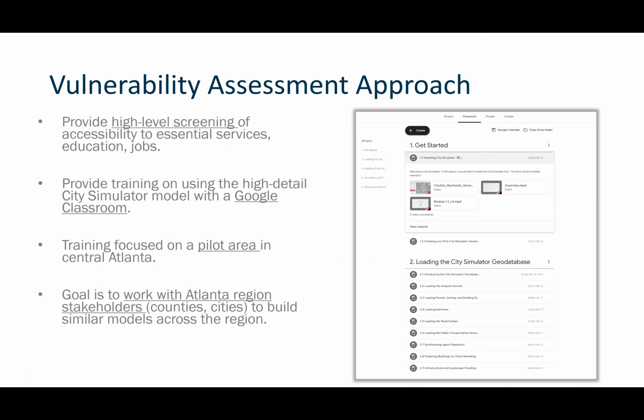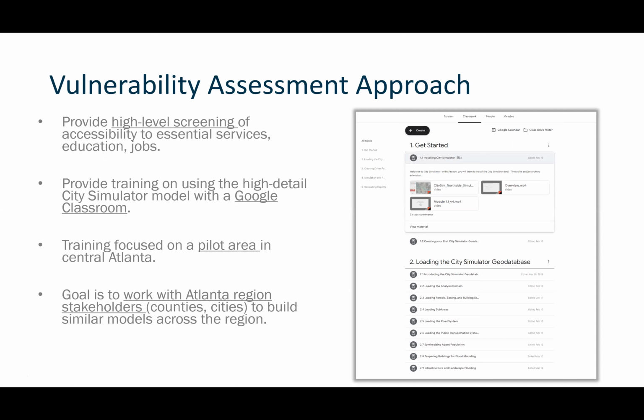So what we did, there were a few things we did within the project. One was to provide a high-level screening tool that looks at accessibility for people throughout the Atlanta region to essential services, education, and jobs. That was our screening level process, regional process. And I think Abby has some slides on that in a few slides.